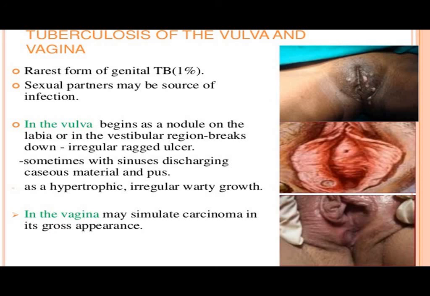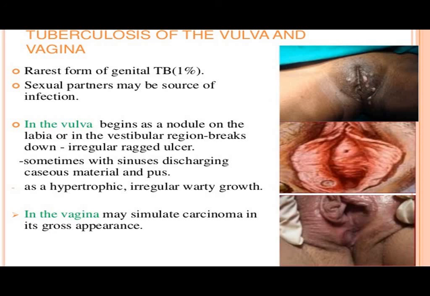Here tuberculosis of vulva and vagina, so generally this is very less common, and less than 1% of cases are tuberculosis of vulva and vagina. Generally the common source may be the male partner, so an STD might be the condition. In vulva, there will be nodules on the labia or on the vestibular region, and they will break down and later turn into an ulcer.